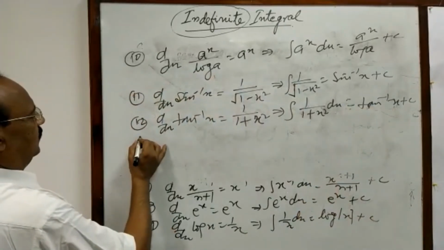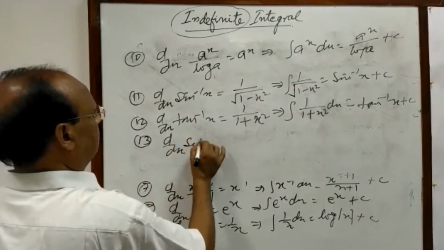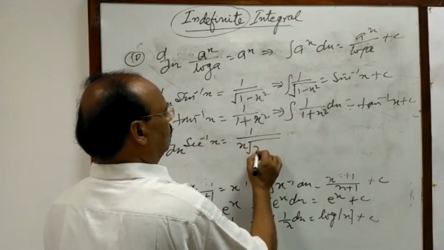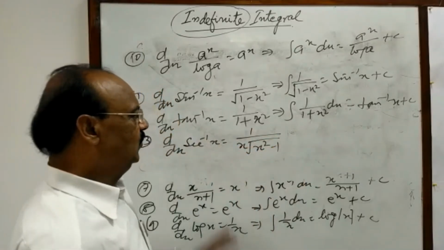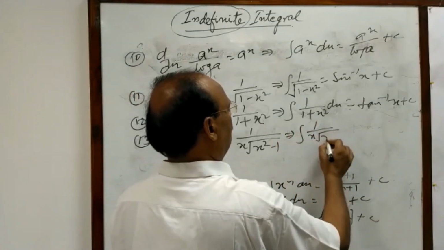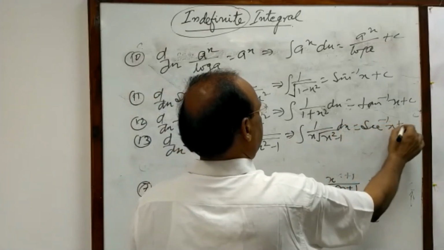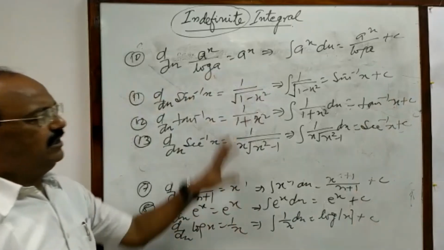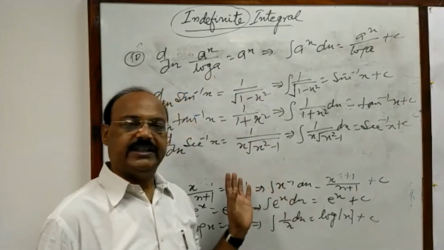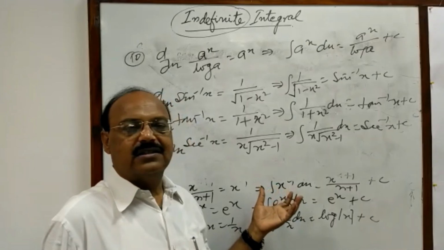And derivative of sec inverse x is equal to 1 by x root over x square minus 1. So therefore integral of 1 upon x root over x square minus 1 dx is equal to sec inverse x plus c. So these are very basic formulas. So students, I would like to advise you, please remember these formulas so that you can work conveniently in exercises.